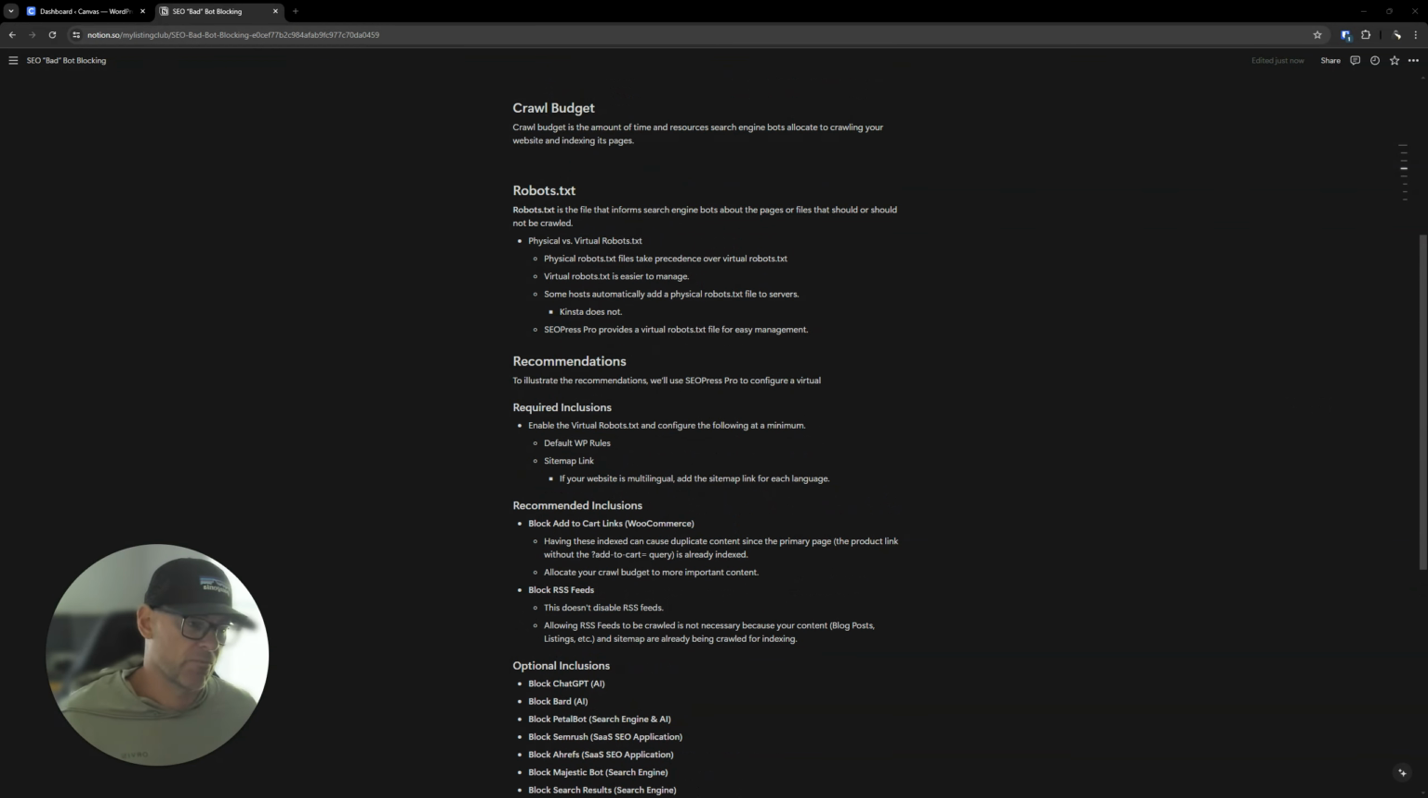Crawl budget. Very simply, crawl budget is the amount of time and resources search engine bots allocate to crawling your website and indexing its pages. So let's just take Google, for example. They've got these little software bots that run in the background. They've got what they call a crawl budget. It's a certain amount of resources and time they are going to devote to your website to go out and see what are the new listings, what are the new pages, what are the new posts, and once they've maxed out that allotted time, they leave and they go on to the next site and then the next site and then the next site.